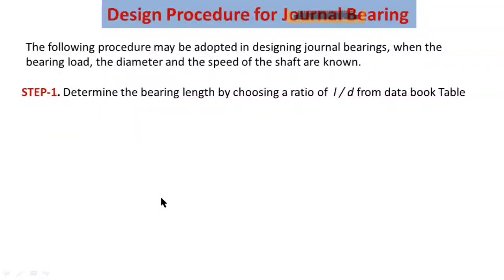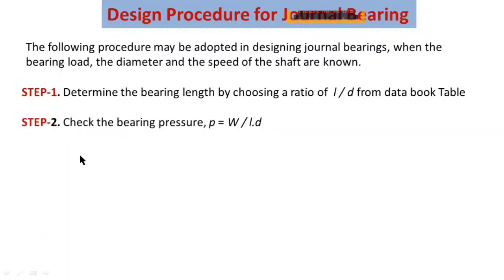The first step is to determine the length of the bearing by choosing a ratio of L by D from the data handbook.